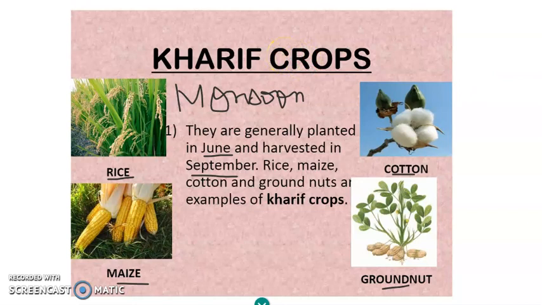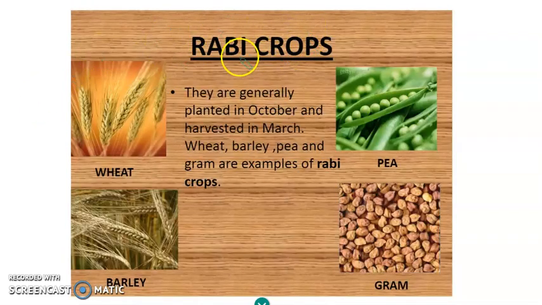The next is the Rabi crop. The Rabi crops are generally grown after the monsoon. They are generally planted during winters and harvested in March during the summer. So they are not planted during the monsoon. So the examples of Rabi crops are wheat, barley, pea and gram. These are the examples of the Rabi crop. These crops are planted in October and they are harvested in March.